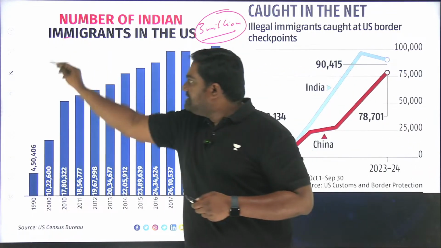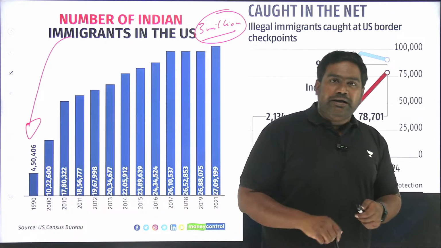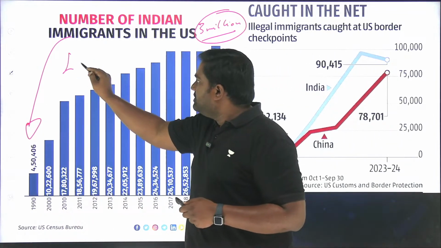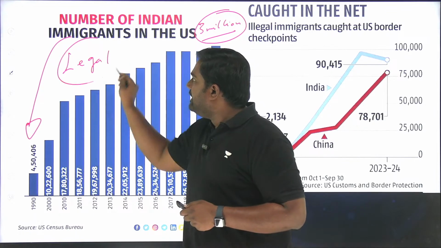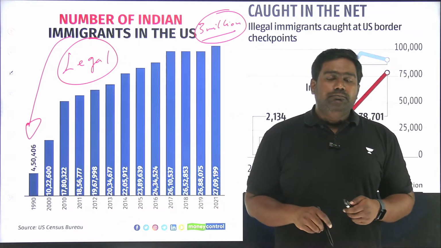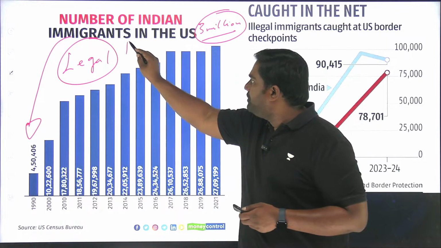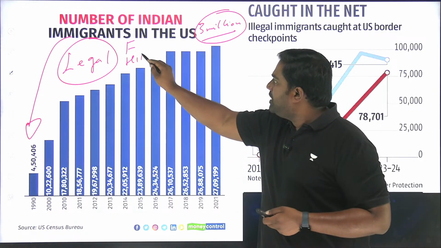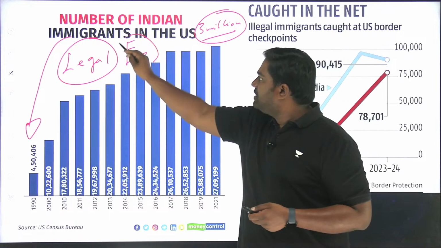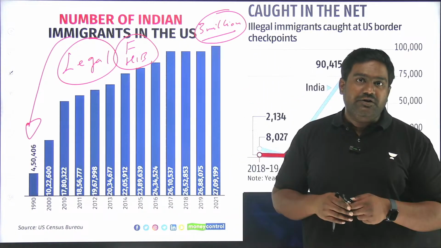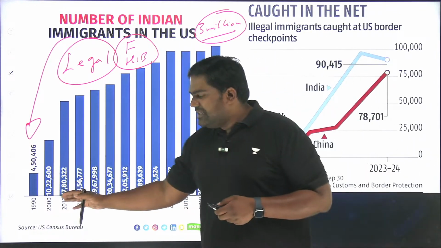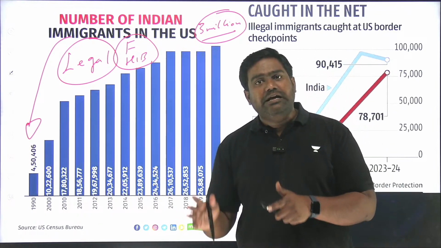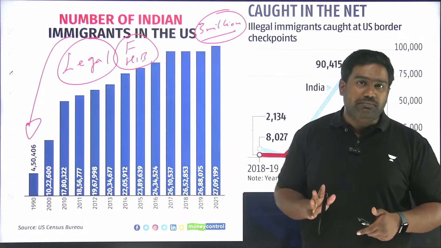Since the 1950s and 60s, there has been a lot of migration from India, right? Most of them have been legal migrants. They have taken the legal route to study and work in the United States. Many have gone as students under the F visa category. Many have gone for work opportunities under the H-1B visa and eventually got the green card and permanent residency in the US. So throughout the 50s, 60s, 70s, 80s, there has been a lot of migration from India, but most of them were legal migrants with a percentage of illegal migrants.